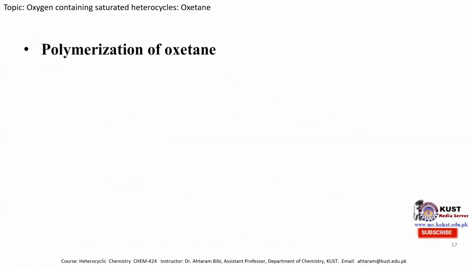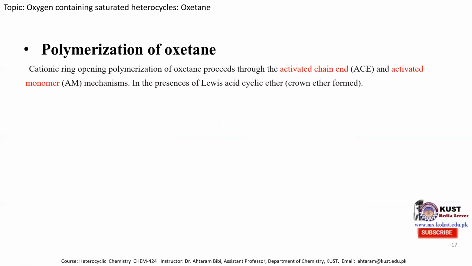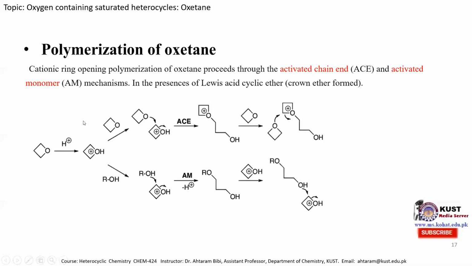Next is polymerization of oxetane. Polymerization can occur by two mechanisms. Cationic ring opening polymerization of oxetane proceeds through the activated chain end and activated monomer mechanisms. Both mechanisms are shown here. When an acid is used, it protonates this oxygen atom.